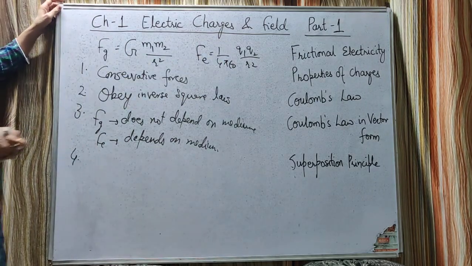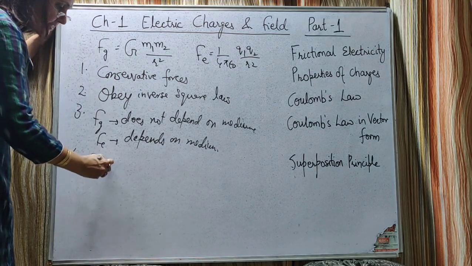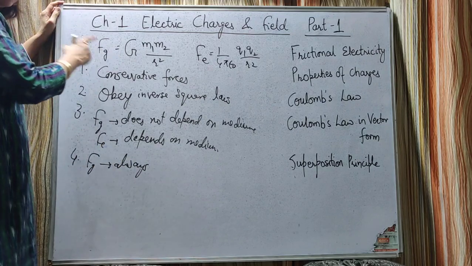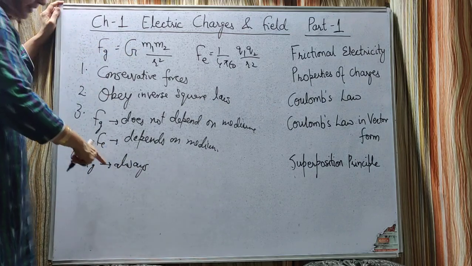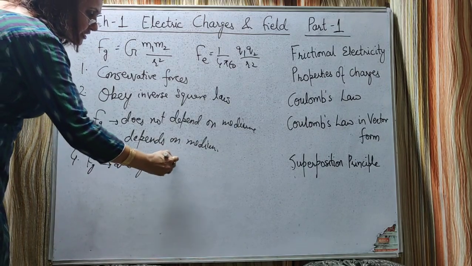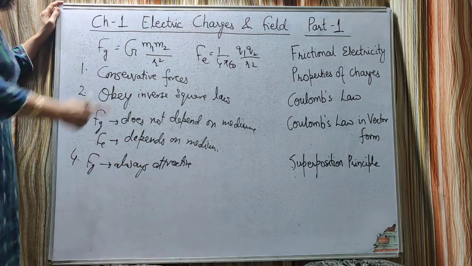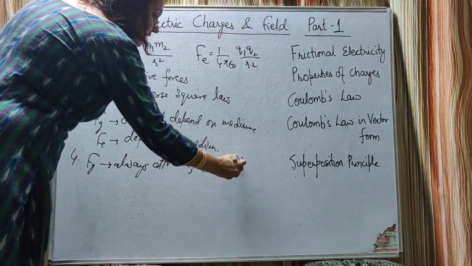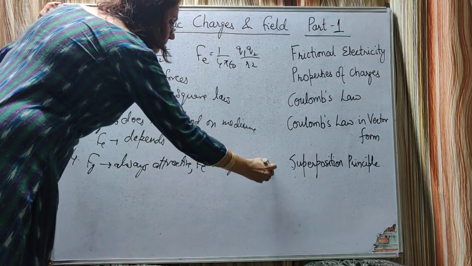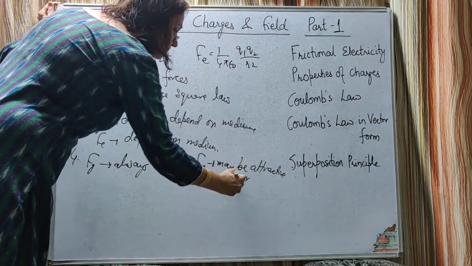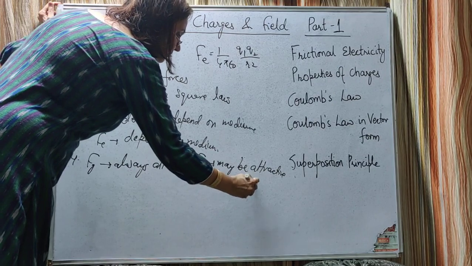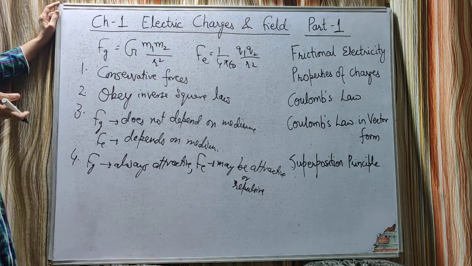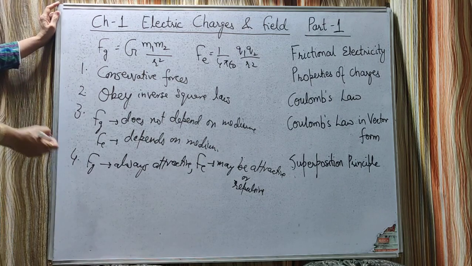The next is, gravitational force is always attractive. How do we define this? Any two bodies in the universe attract each other. So this is always attractive. Whereas the electrostatic force may be attractive or repulsive. When is it attractive? When the charges are unlike charges. And when is it repulsive? When the charges are like charges.